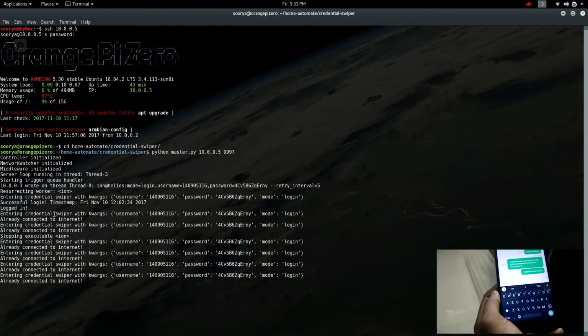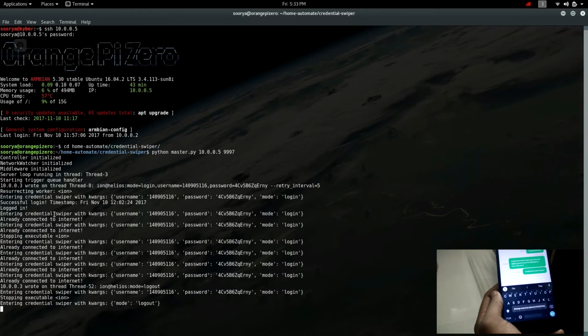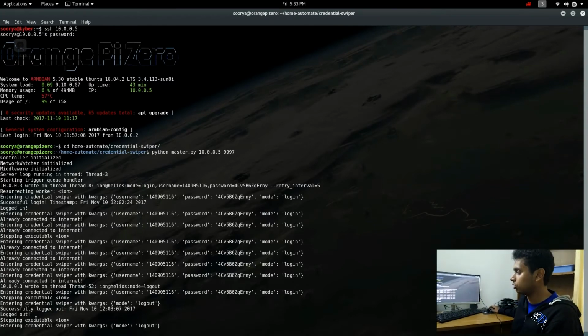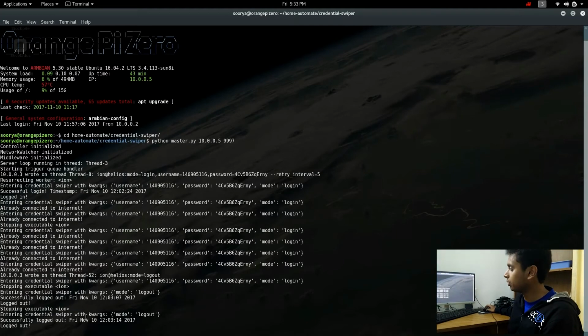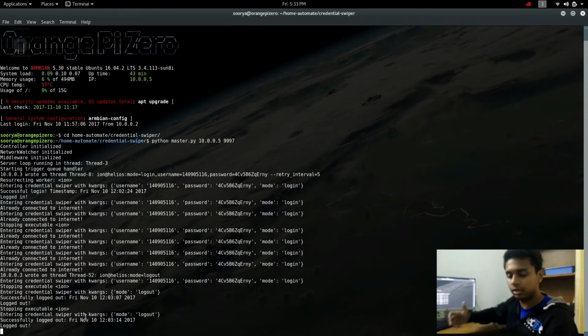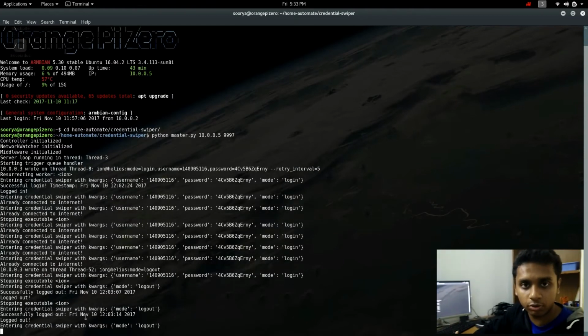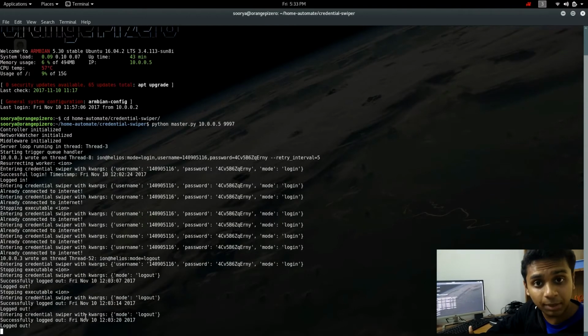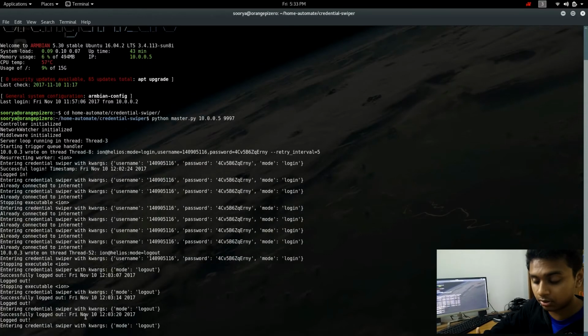And upon reception, we see here in the terminal output that it received a command for logging in the logout mode, and now it stopped the executor before logging out. So now we've seen that we're able to change the mode of operation dynamically. And all of this is happening through remote access, strictly through SMS.